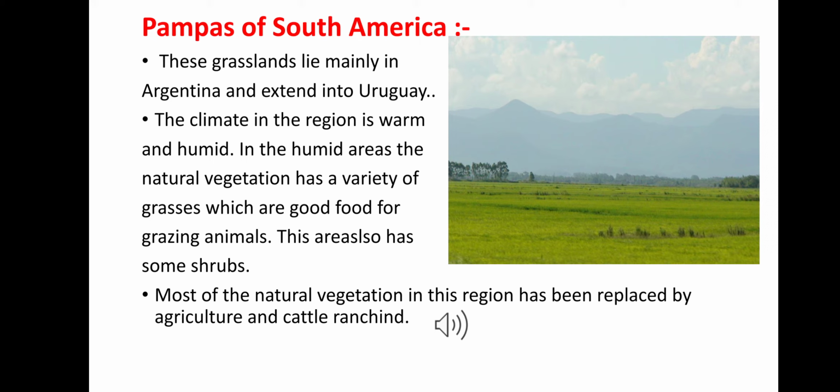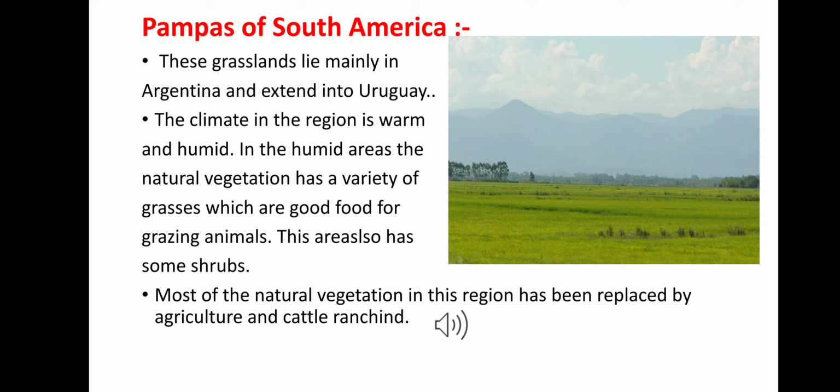Pampas of South America. The grasslands lie mainly in Argentina and extend into Uruguay. The climate in this region is warm and humid. In the humid areas, the natural vegetation has a variety of grasses which are good food for grazing animals.